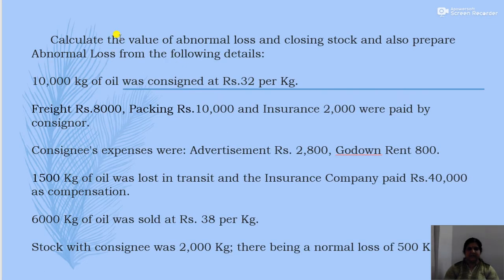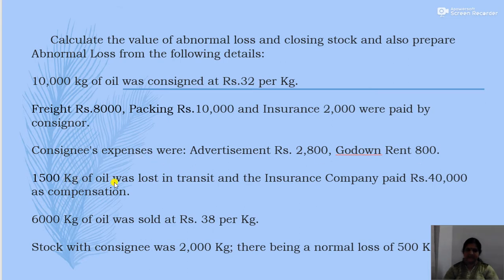Now this is a question. Calculate the value of abnormal loss and closing stock and also prepare abnormal loss account from the following details. So 10,000 kg of oil was consigned at rupees 32 per kg. Then freight rupees 8,000, packing rupees 10,000 and insurance rupees 2,000 were paid by the consignor. Then consignee's expenses were advertisement rupees 2,800 and godown rent rupees 800.